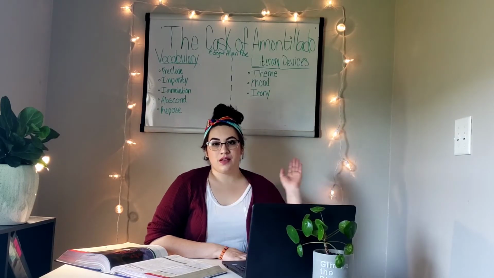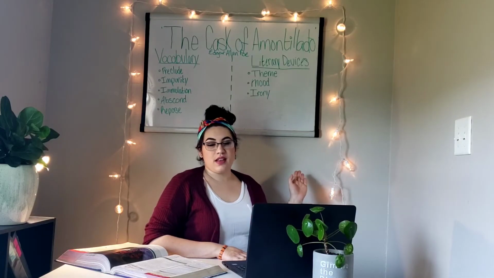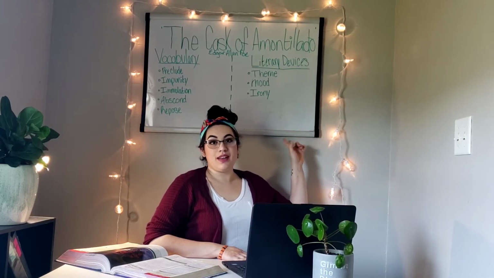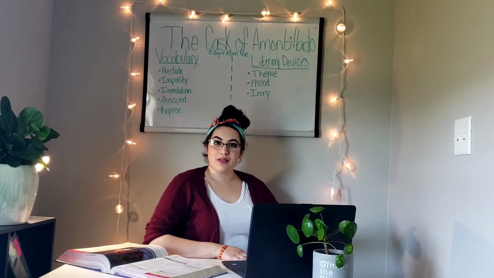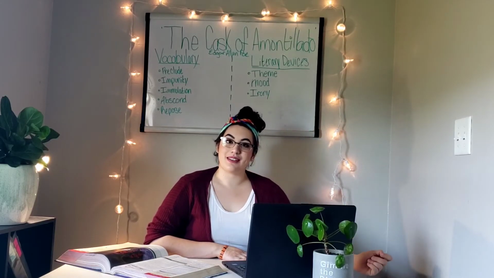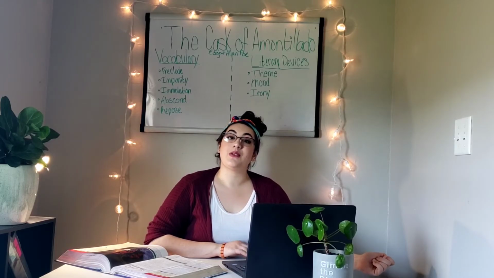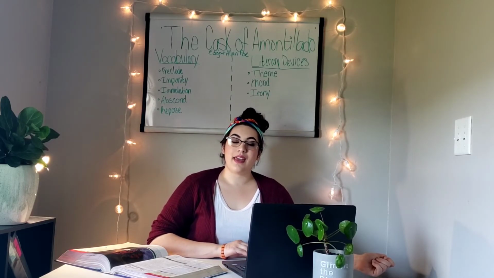My name is Alex Lopez, and today I will be discussing my lesson plans over The Cask of Amontillado by Edgar Allan Poe. The purpose of this lesson is to analyze literature for these three literary devices: theme, mood, and irony. Each of these literary devices is used throughout Poe's work, The Cask of Amontillado, and we will be studying how Poe uses those devices, as well as how we can use those devices in the future.